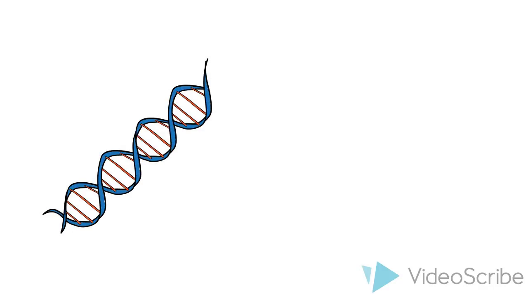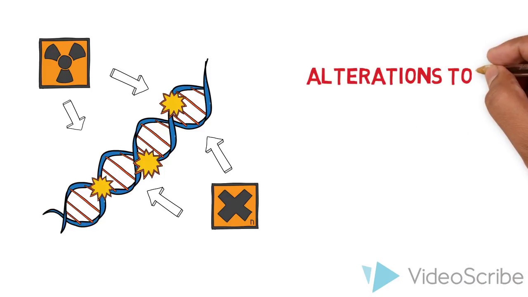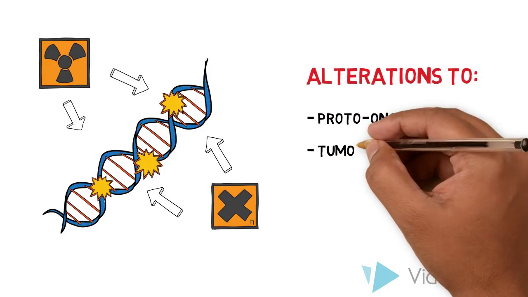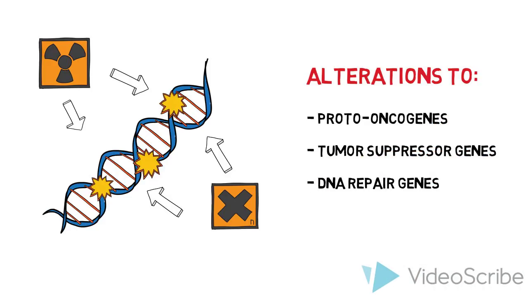Cancer is considered to be a genetic disease. While it can be inherited, it can also be caused by errors in cell division or DNA damage from environmental exposure. These mutations often occur in proto-oncogenes, tumor suppressors, and DNA repair genes.